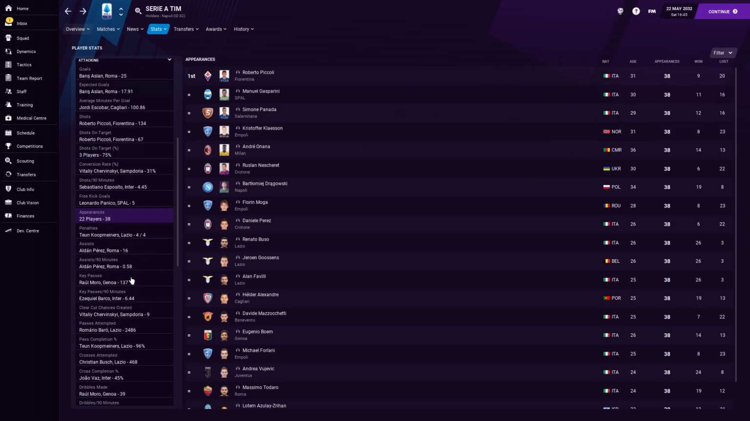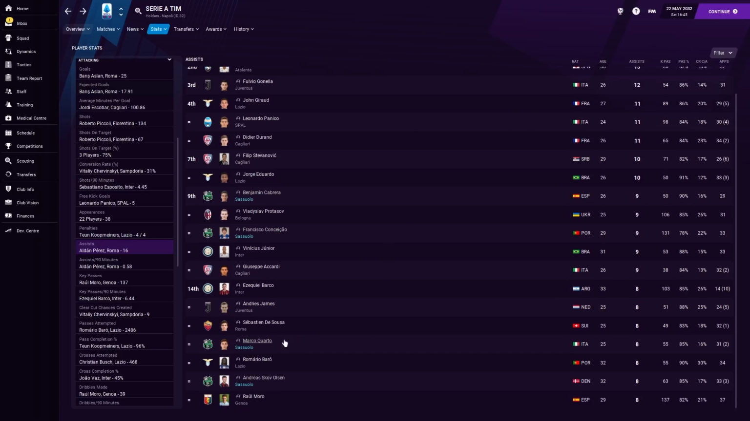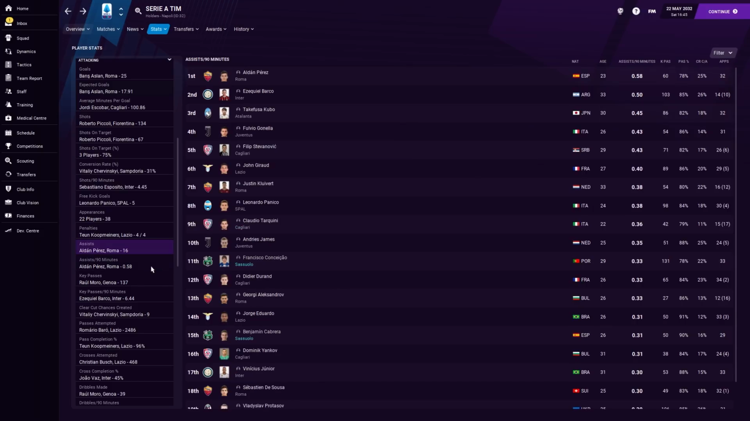Appearances, obviously, that's not really relevant. Penalties, don't care about that. Assists, anyone on there at all? Cabrera, 9. Conceição with 9 as well. He's and Quarto as well with 8. And Skov Olsen with 8. There's a lot of assisters in this team, in fairness. Assists per 90 minutes. Conceição is actually slightly higher than Cabrera, but again, that was from set pieces, whereas Cabrera's would have been exclusively open play.